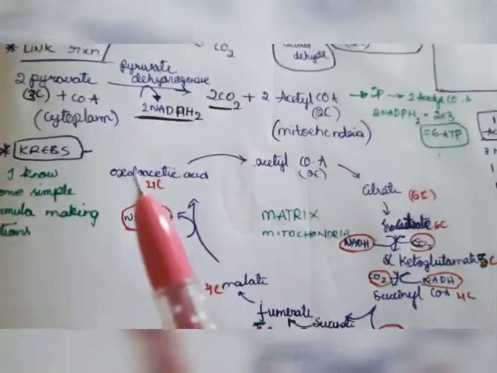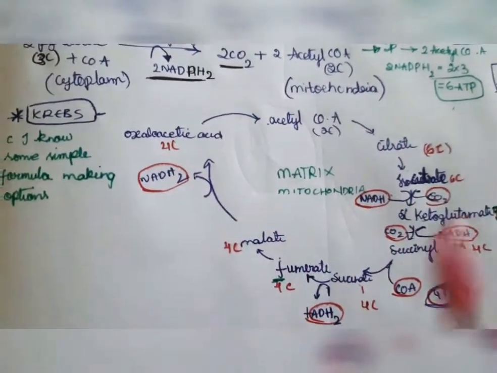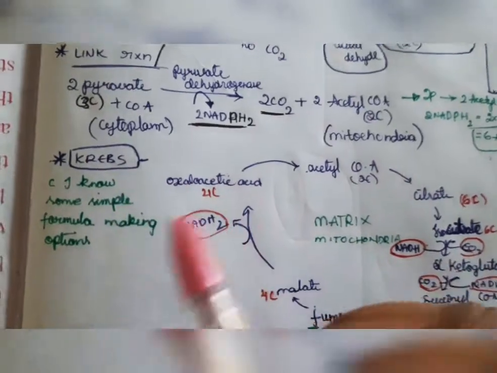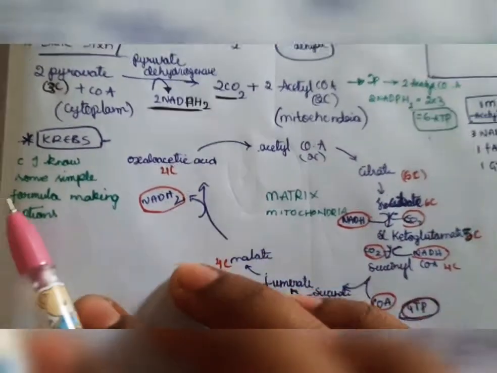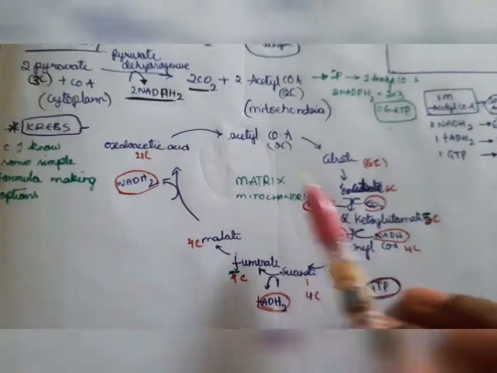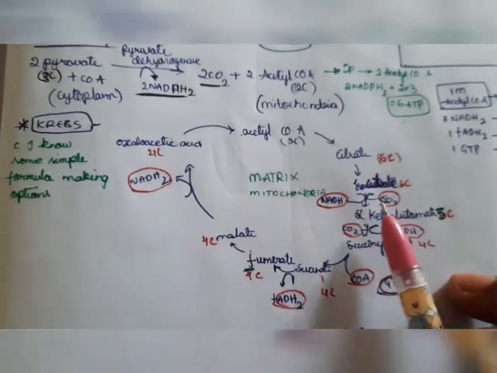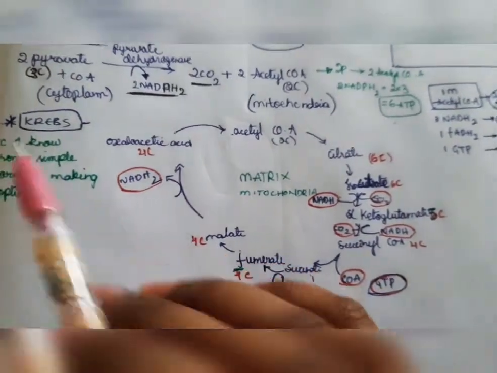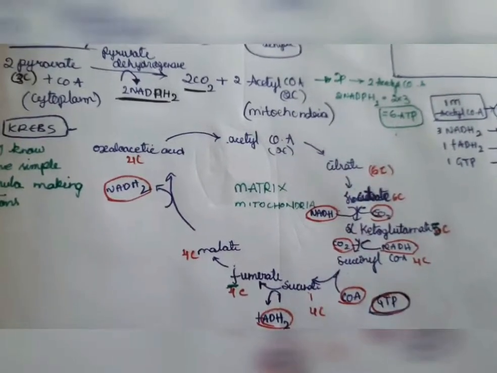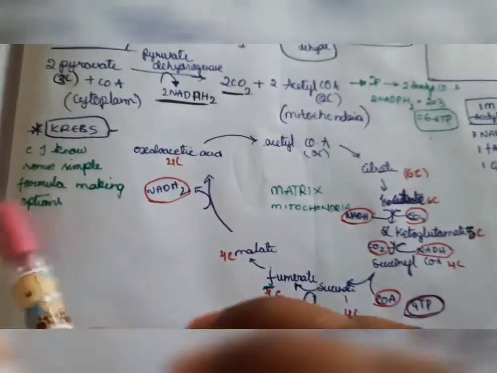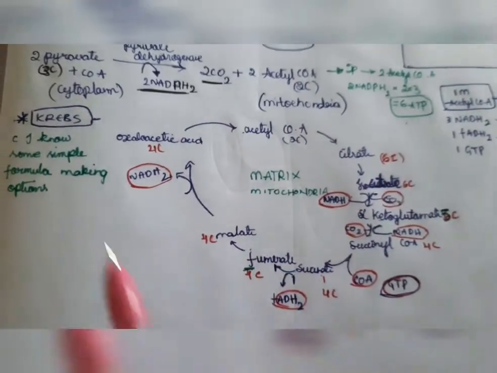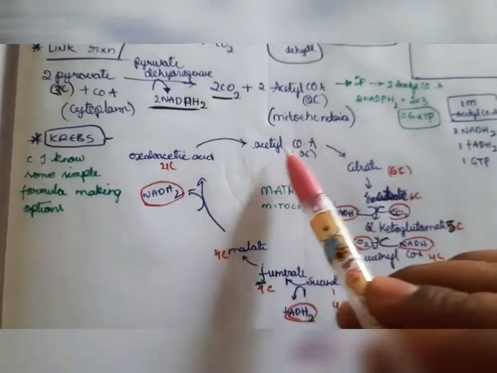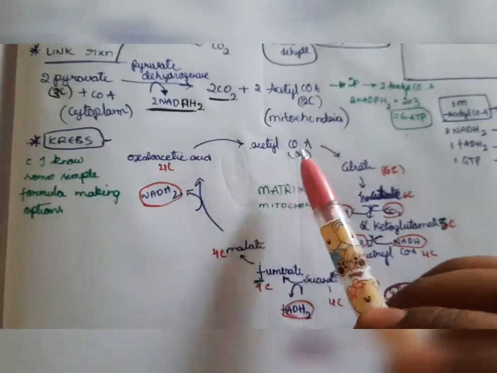Next we will move to the Krebs cycle. Here we should remember the trick. I know some simple formula making options. C means citrate, I means isocitrate, K means alpha ketoglutarate. Next, S means succinyl coenzyme A, and another S is succinate. F means fumarate, M means malate, and O means oxaloacetic acid. From acetyl coenzyme A only we will get citrate. We should remember it.